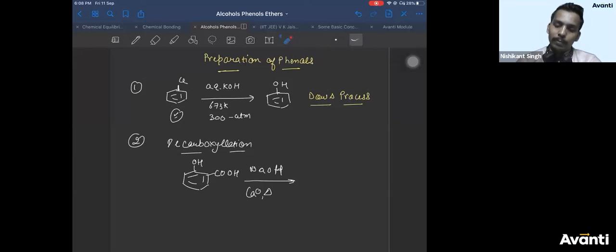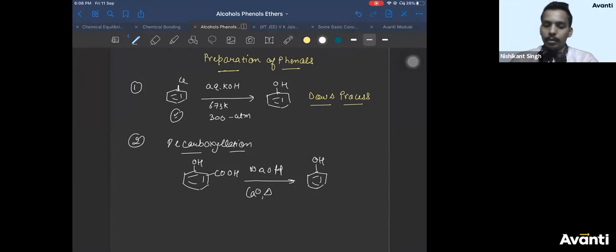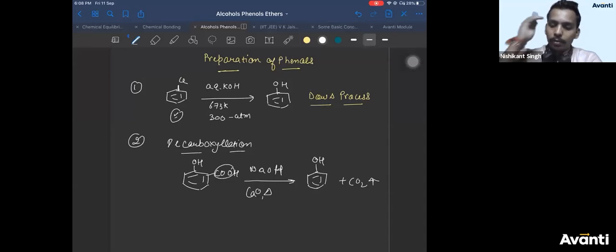Decarboxylation means CO2 will be eliminated and you will be left with phenol. This is another method where you remove CO2 gas. I hope there is no doubt in this. Is that clear, everyone?